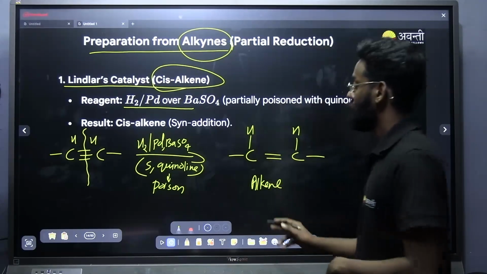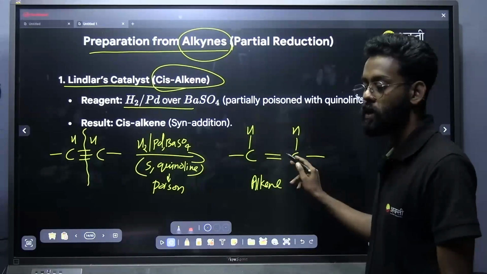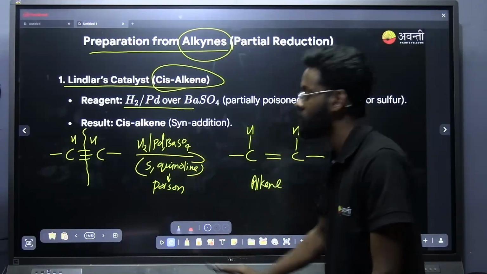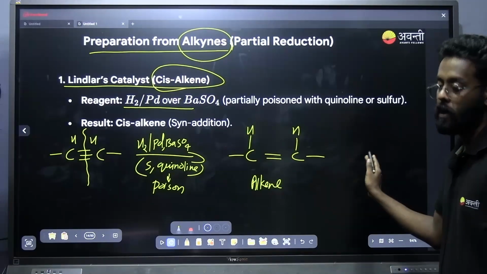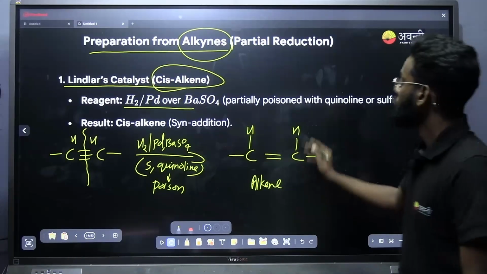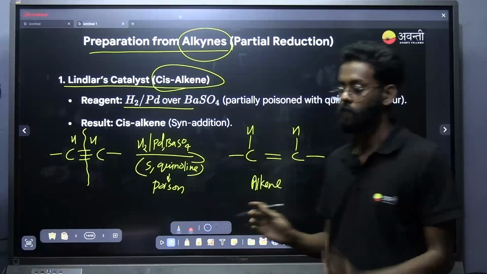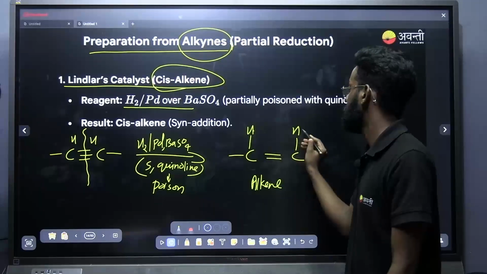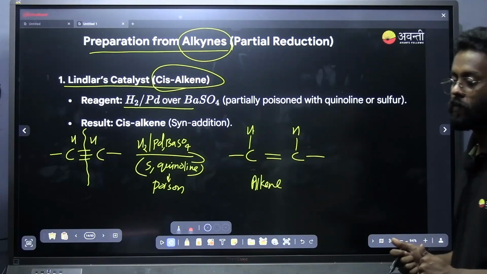Okay. Now what do I want to do? I want to stop the reaction till here. If I am not using the sulfur, quinoline, or the poison, the reaction will continue till the formation of alkane. I want alkene only, so I will be stopping the reaction here by using a poison. Okay, this is the point that you have noted down here, and the addition will be syn addition. Hydrogen will be in the same position. That is the stereochemistry. You should note it down.